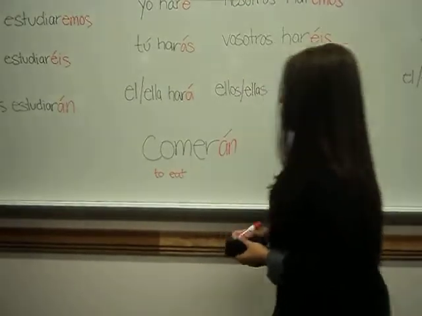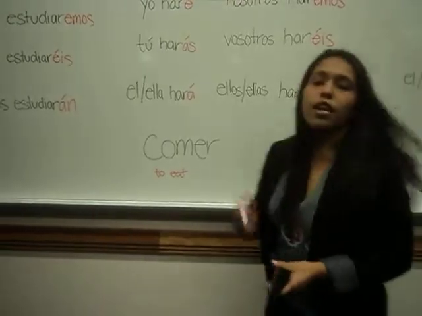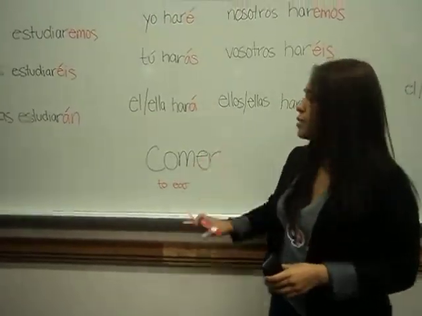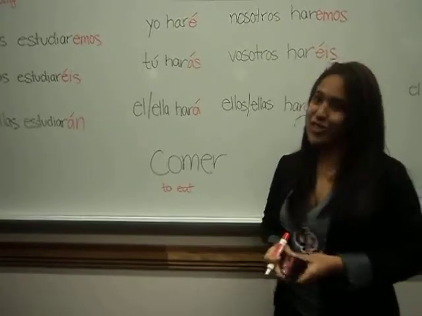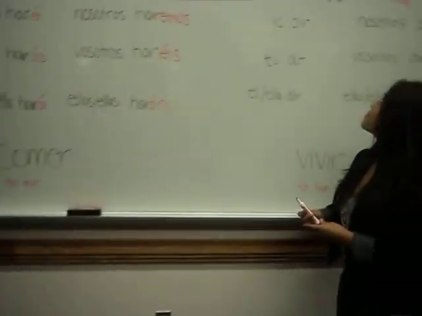So you see the difference between irregular and regular verbs is that you change the stem for irregular verbs, and for regular verbs you keep it the same. So we'll move on to IR verbs.